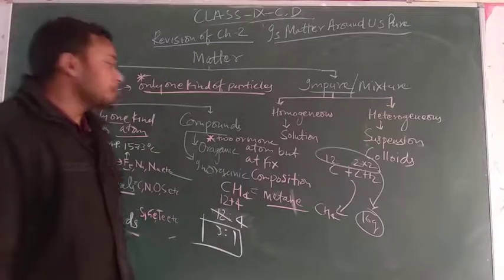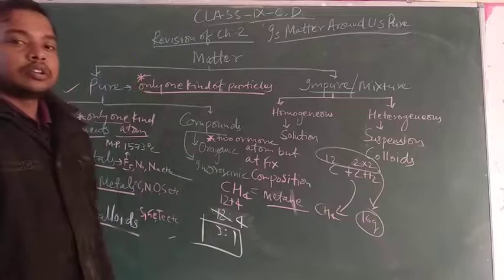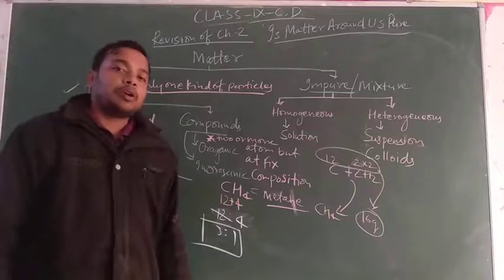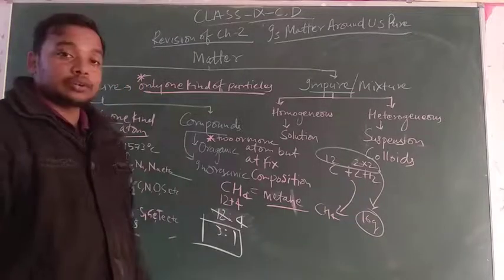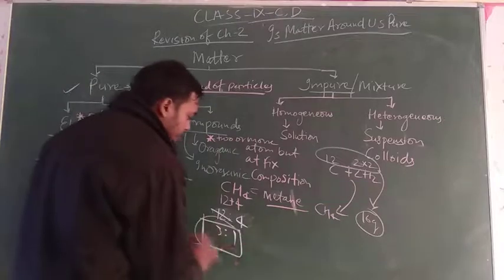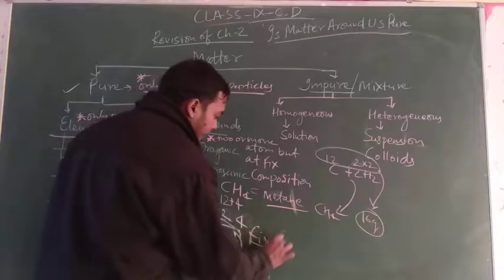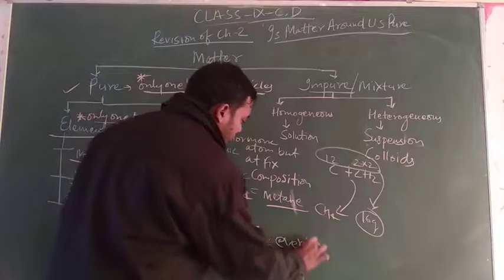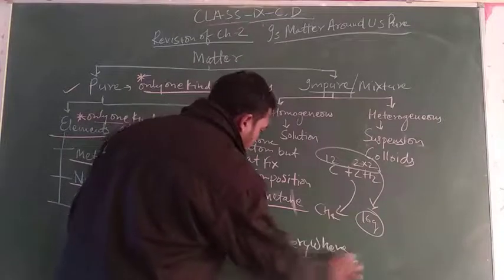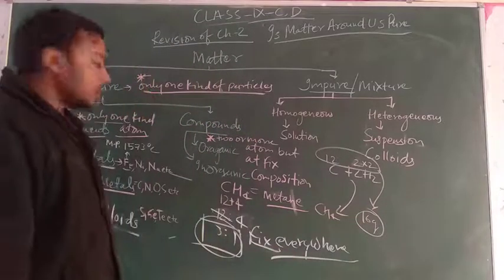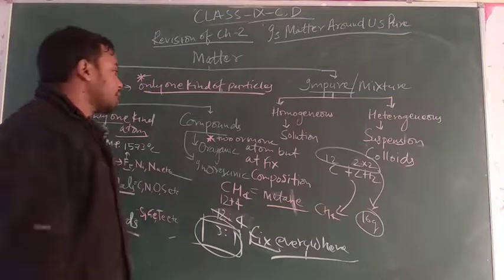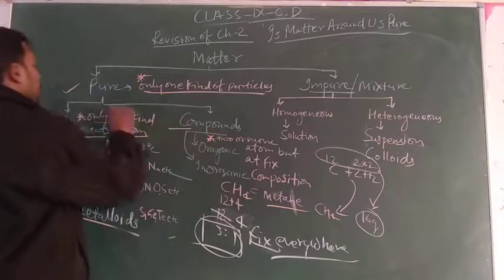Everywhere the methane formed by the combination of carbon and hydrogen has this ratio fixed. This is a fixed composition, that's why it is considered a compound.